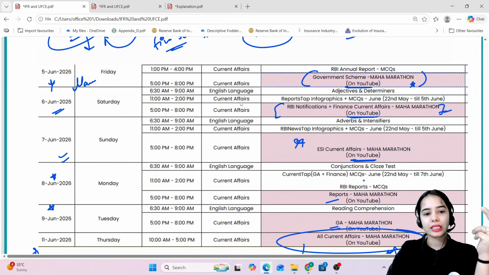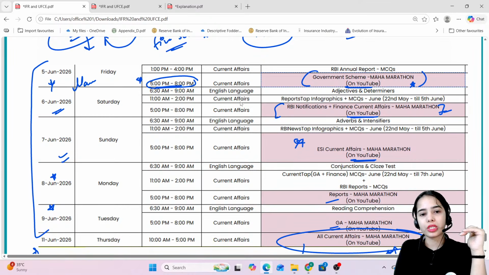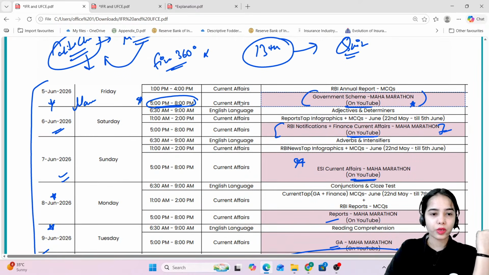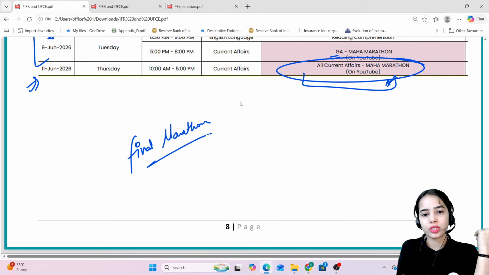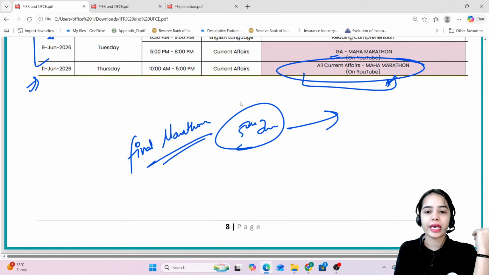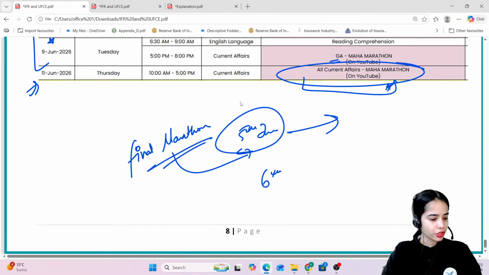Remember, on 5, 6, 7, 8, 9 you have the marathon sessions from 5 p.m. to 8 or 9 p.m. So this is the idea. This is the big announcement that we are going to start the final marathon sessions from 5th June onwards. So tomorrow you have a session, and after that your marathon sessions are starting. So from 5th June. So this is it for today.